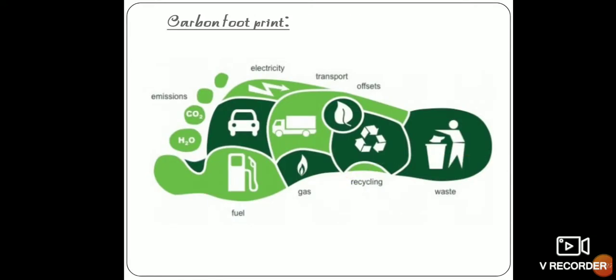And next we'll see the carbon footprint. This is nothing but the total greenhouse gases or total amount of gases emitted by an individual, an organization, or a product, and that can be expressed in terms of tons of carbon dioxide. This explains the ways an individual emits carbon dioxide by using electricity, transport, and by wastages or disposal of wastages, gases, fuels, etc., and that is known as carbon footprint.